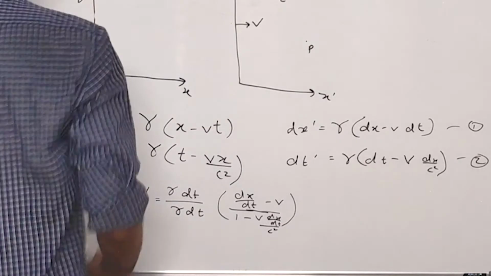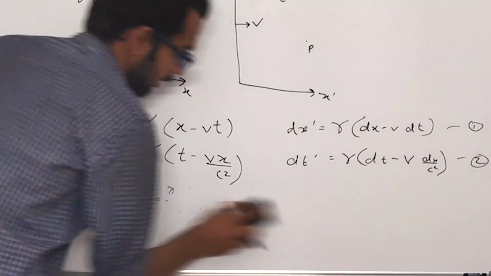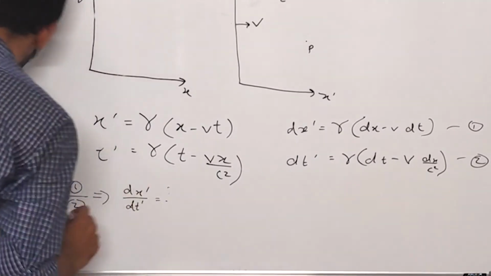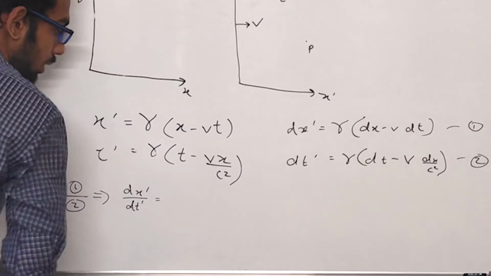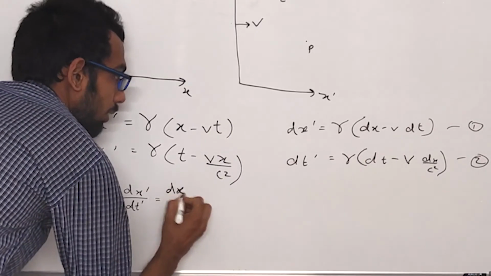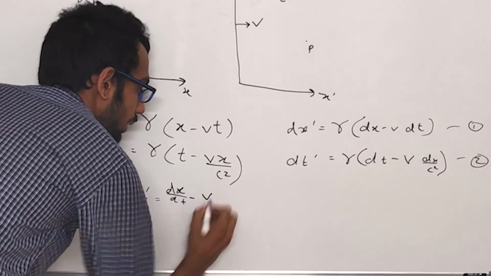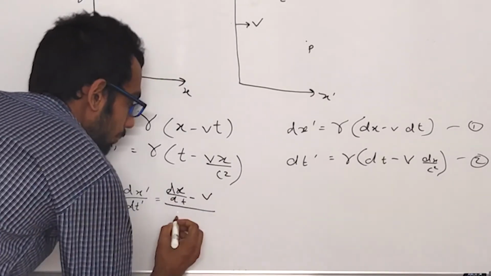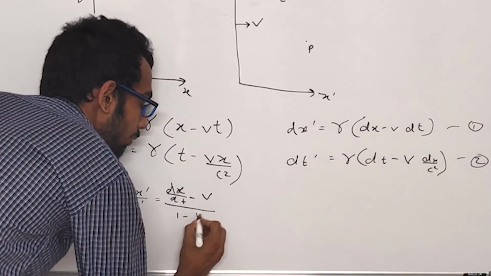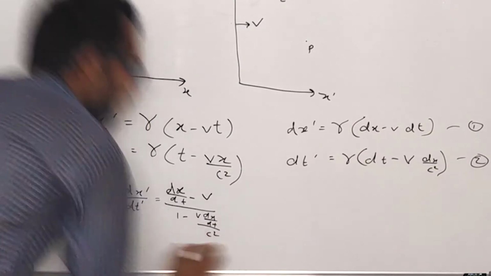Now these both will get cancelled and we get dx by dt minus v by 1 minus v into dx by dt by c square.